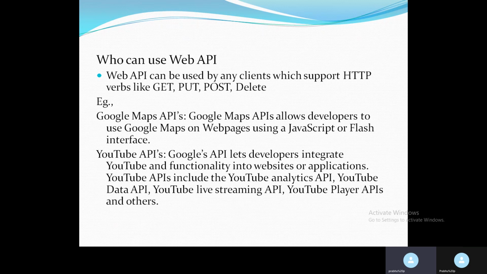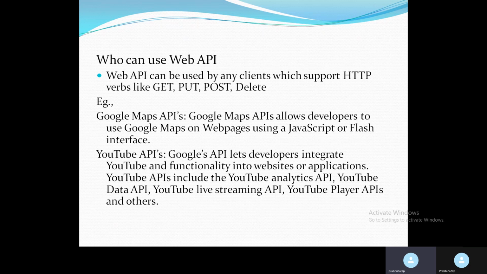So an example is the Google Maps API. The Google Maps API allows developers to use Google Maps on a web page using a JavaScript or Flash interface. Google Maps has been used by many applications. The most famous one is Uber. Uber uses Google Maps to calculate the distance and to track where the vehicle is.